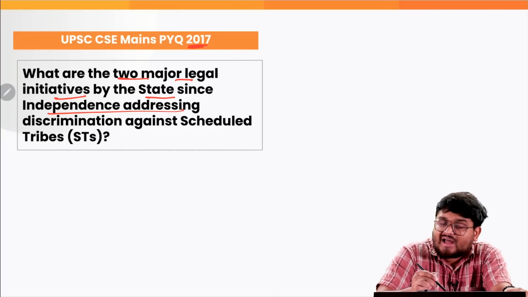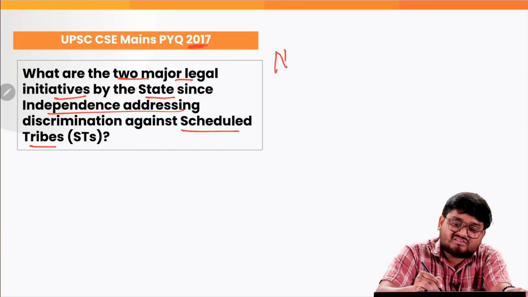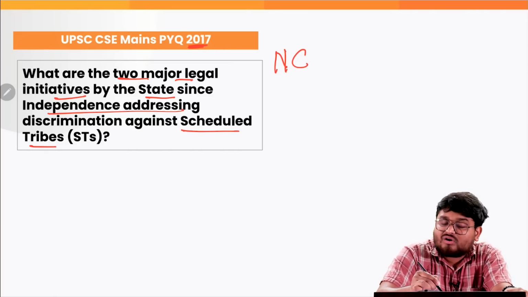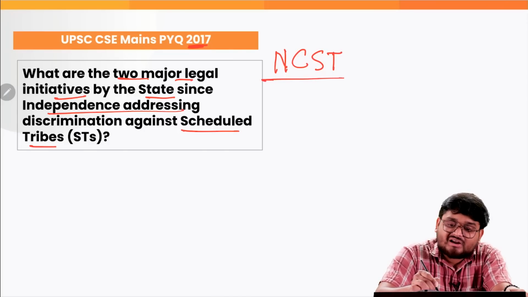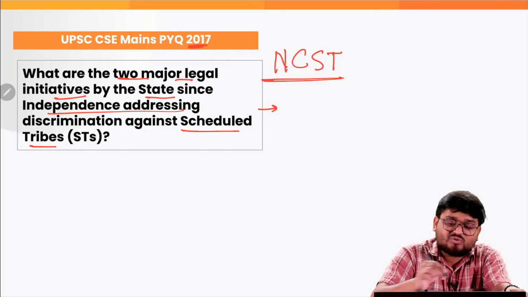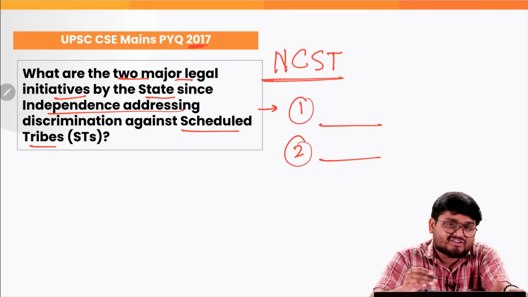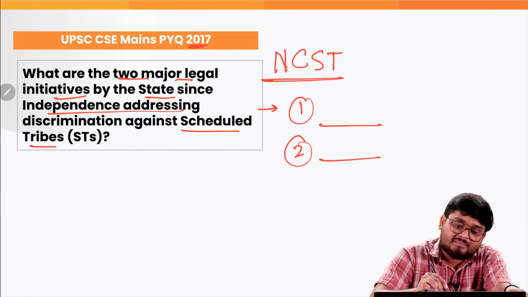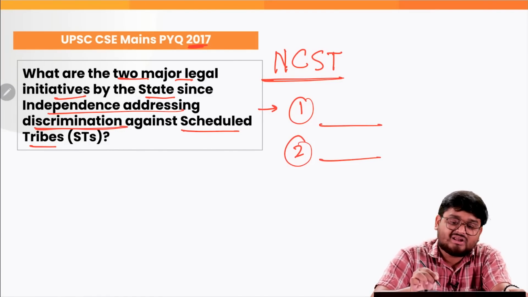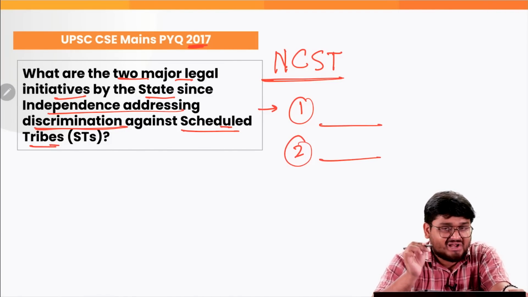So one aspect that we looked into regarding the Scheduled Tribes is actually the setting up of the National Commission for the Scheduled Tribes, right? Now in the comment section, can you let me know one or two other legal efforts that the Government of India took to uplift or address the discrimination against the Scheduled Tribes in the country.